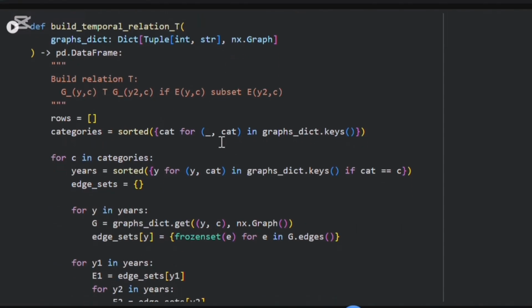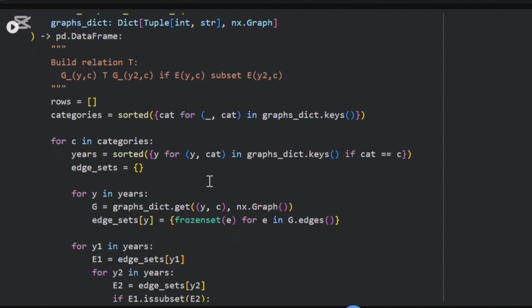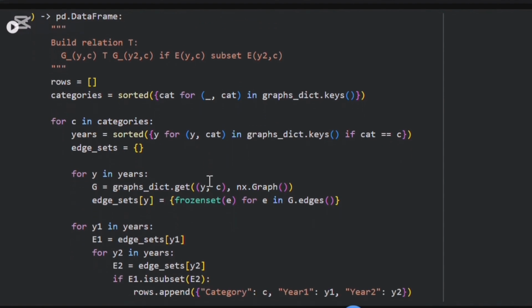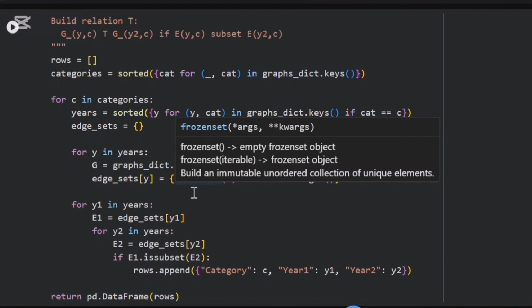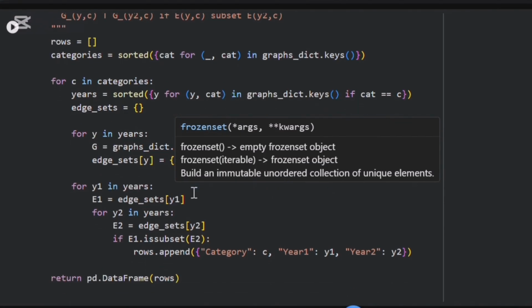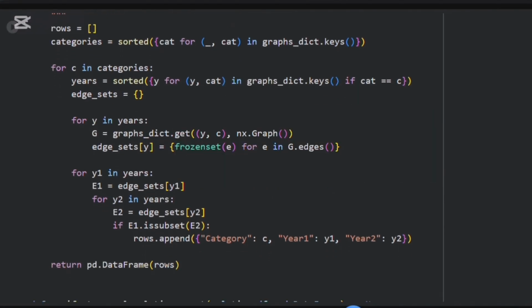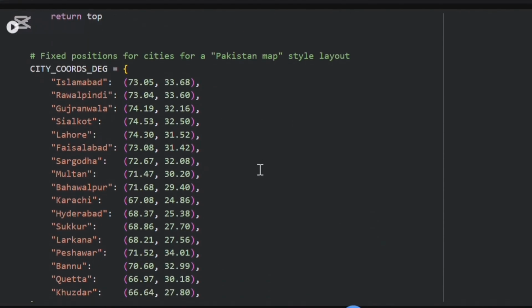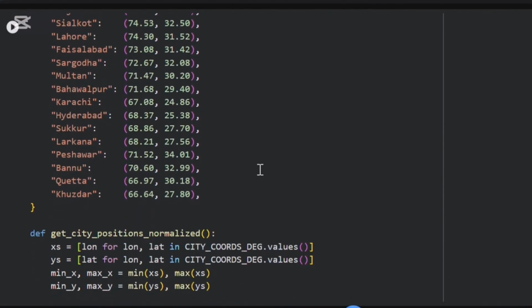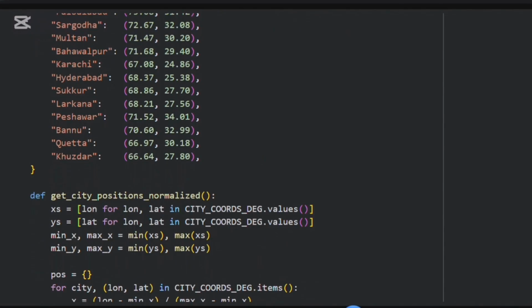Then these functions compare the edge stats across years, build the temporal relation P based on edge inclusion, check the partial order properties, and then build Hasse diagrams to show how the network evolves over the years for each category. Then here we fix coordinates for each city on a simple Pakistan-style map and define helpers to draw the network.